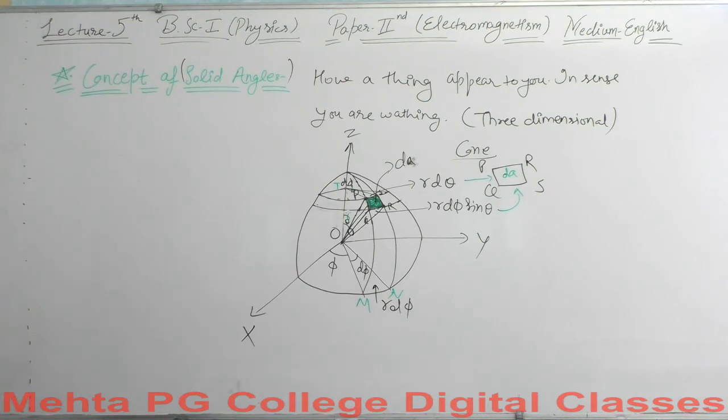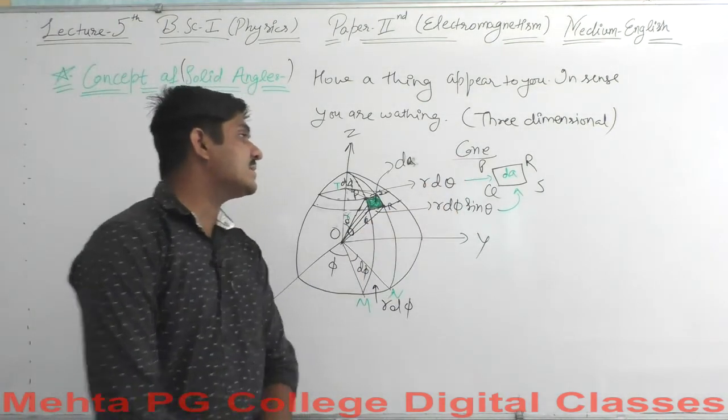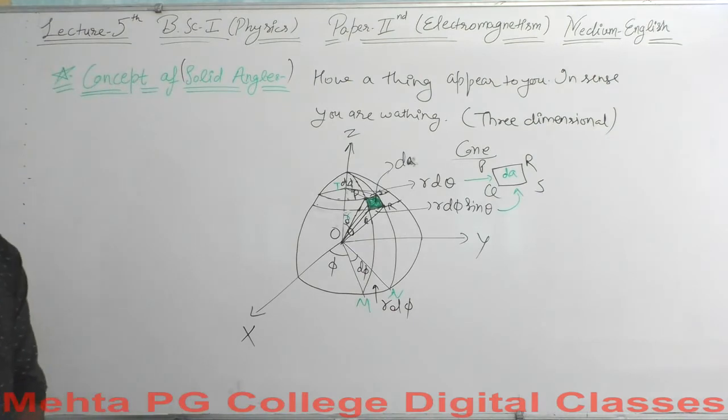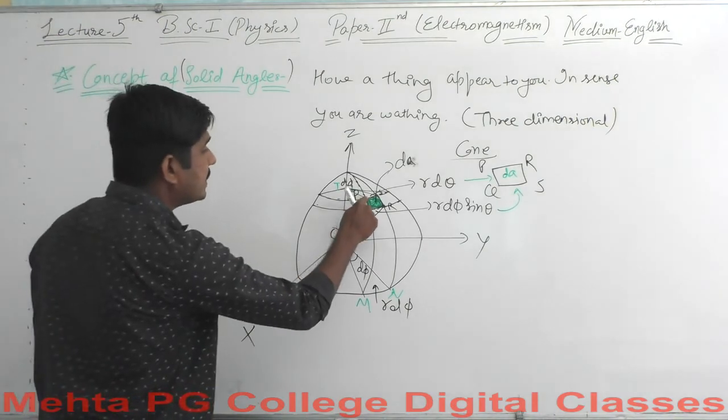The value of solid angle you say is about 4 pi. How it will be calculated we will talk about. You know PQ is equal to r d theta and QS is equal to r d phi sin theta. We are going to use all these values here. Let's say in the triangle OPT, you can see the triangle O, P and T here.